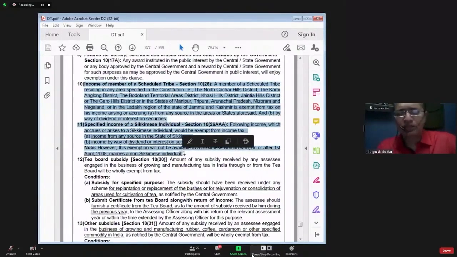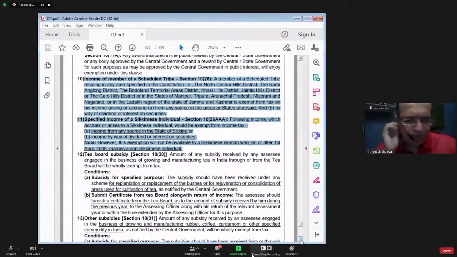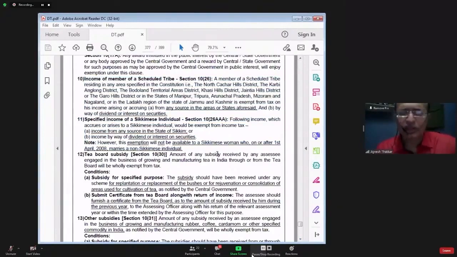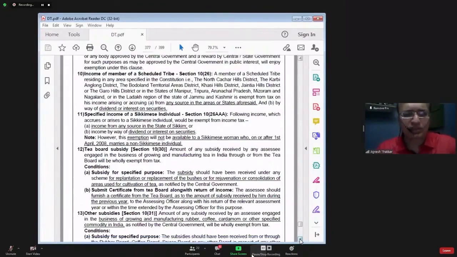Simply they are saying that any income earned from that particular area will be exempted, and besides that, interest income and dividend income will also be exempted. So if they have kept a fixed deposit and earn interest from that, that will be totally exempt from tax. Not FD, but interest on securities. If they have invested money in debentures, bonds, etc., or government securities, then whatever interest they earn on those securities will be exempted from tax. FD interest will be taxable.